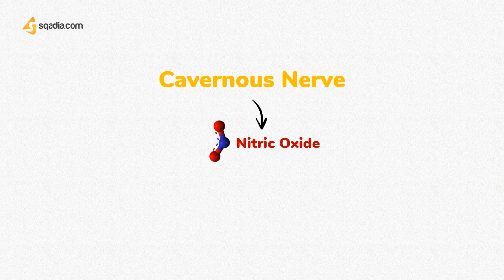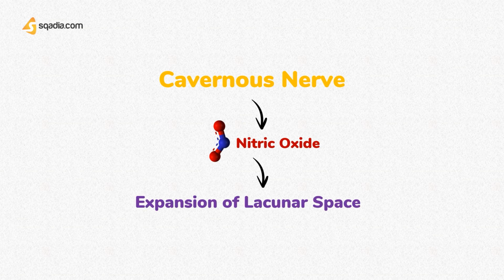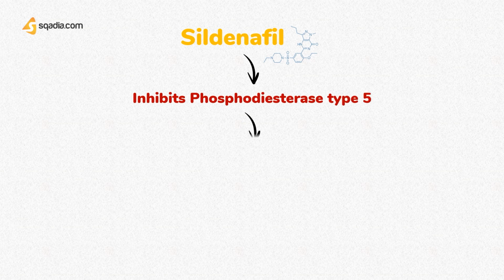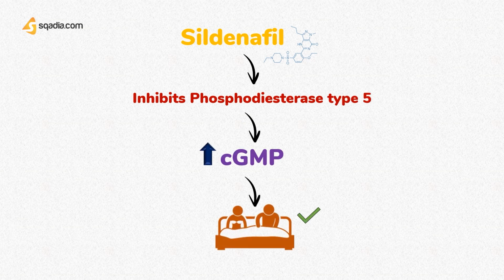This relaxes the smooth muscle of the corpora cavernosa via cyclic guanosine monophosphate, allowing expansion of the lacunar spaces and erection. Sildenafil, used in male sexual dysfunction, inhibits phosphodiesterase type 5 and, by increasing the concentration of cGMP, facilitates erection.